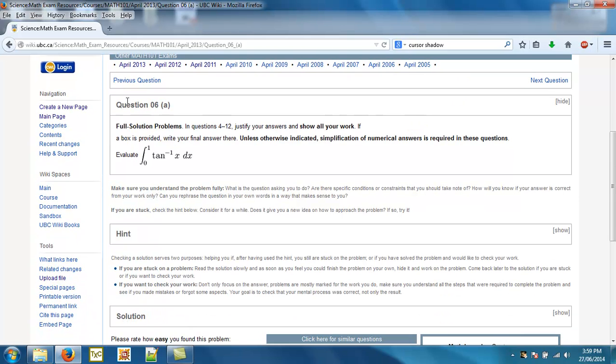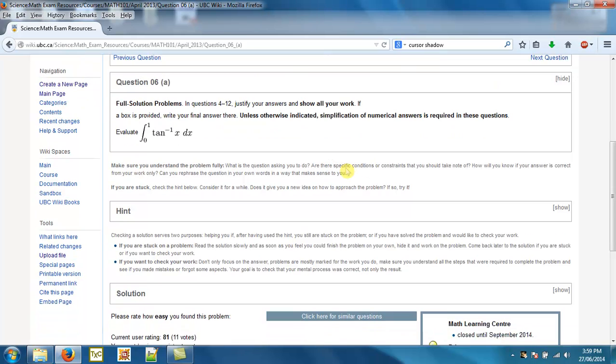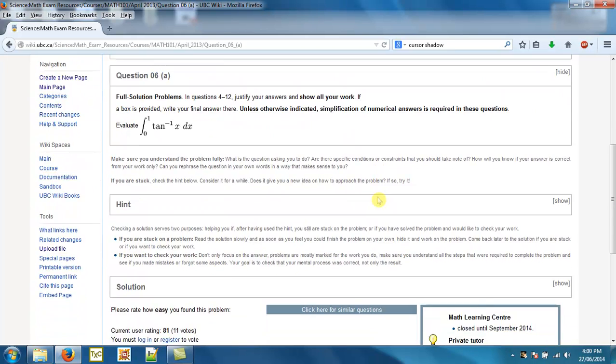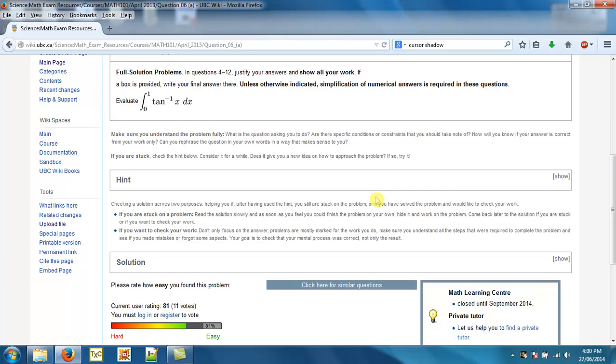But in particular on this page is the question. So here it says evaluate the integral from 0 to 1 of arctan of x dx. This question is taken from the original math exam that the math department puts up publicly, so everyone can access the question. And what we did is put the content of the question into these boxes, and sort it by the question number.